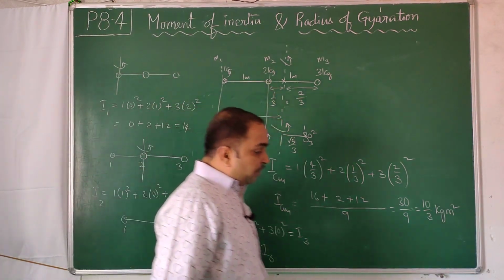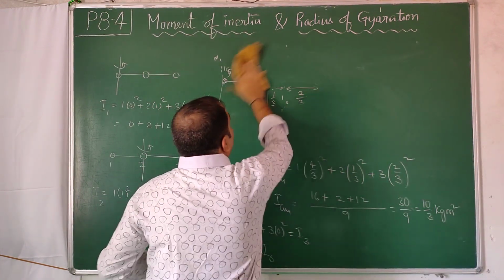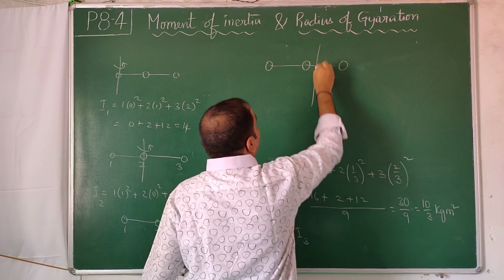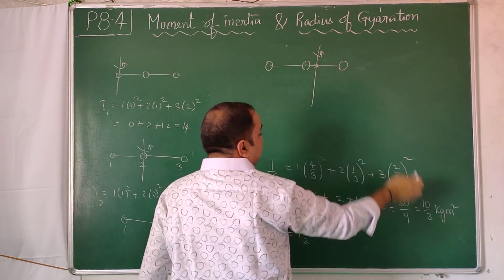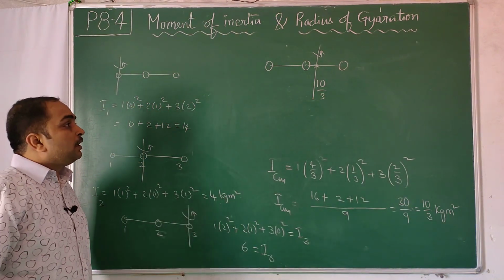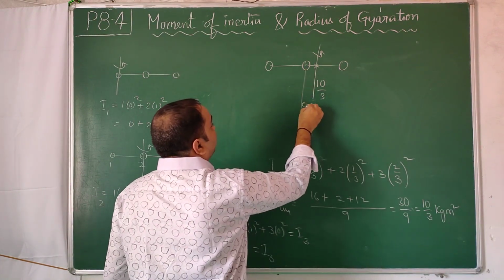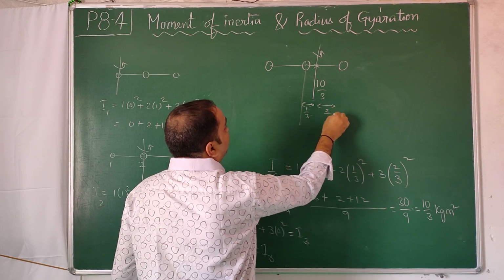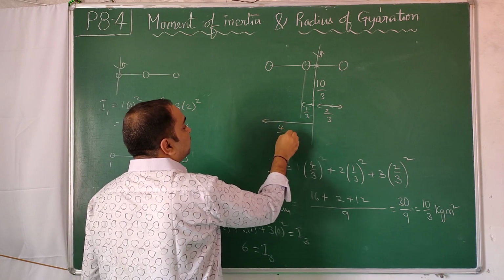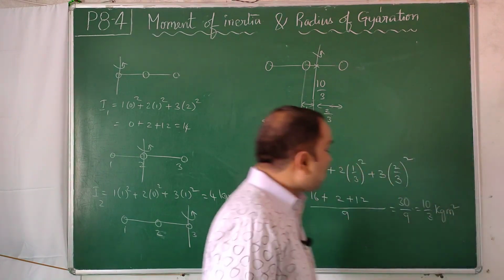Taking the moment of inertia about the center of mass, whatever distances are there, we will write that value for the time being. We have this mass and this mass, the center of mass is somewhere here, and the moment of inertia about this axis comes out to be 10 by 3, which is the lowest. For that, these distances are also needed. This is 1 by 3, this distance is 2 by 3 up to here, and from the center of mass axis this distance is 4 by 3. Some interesting things are going to happen now, so wait and watch.